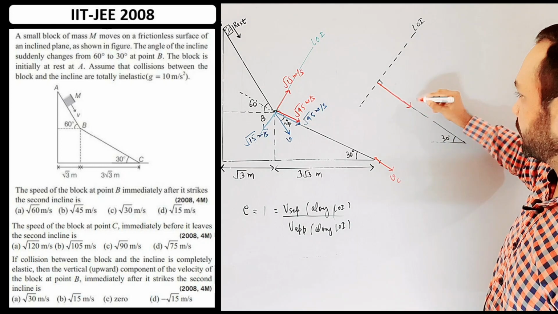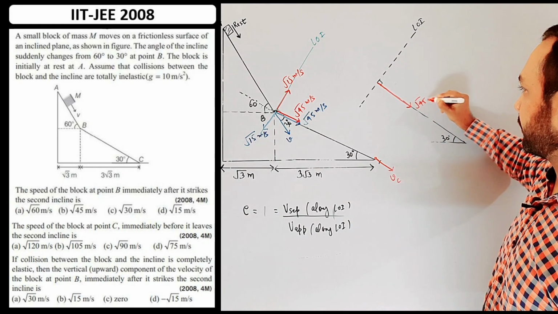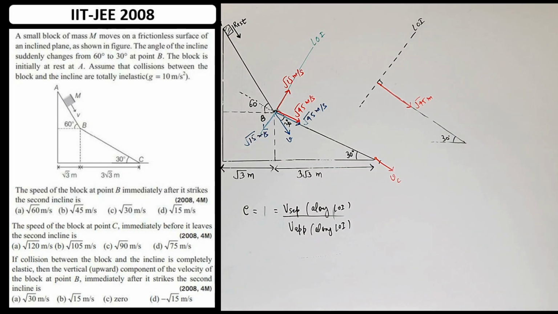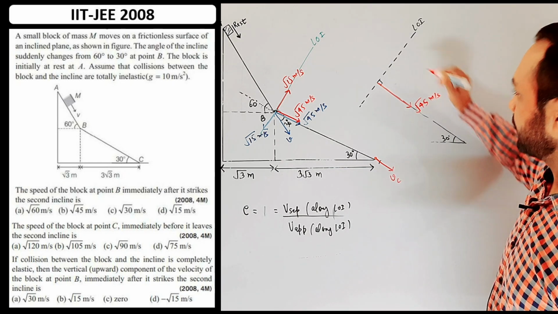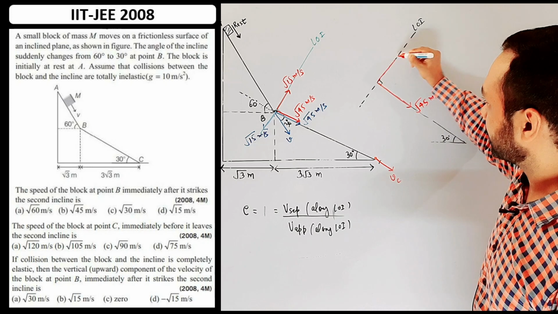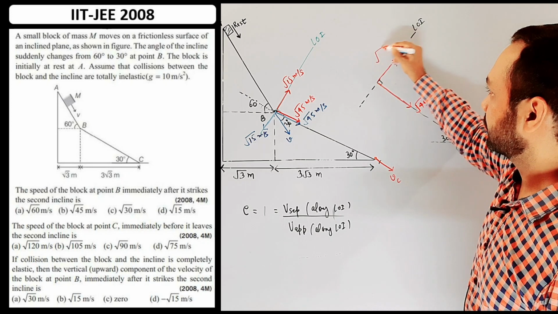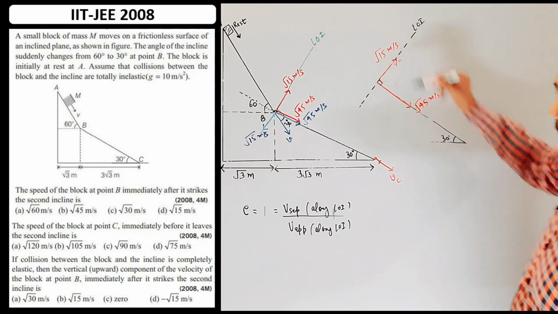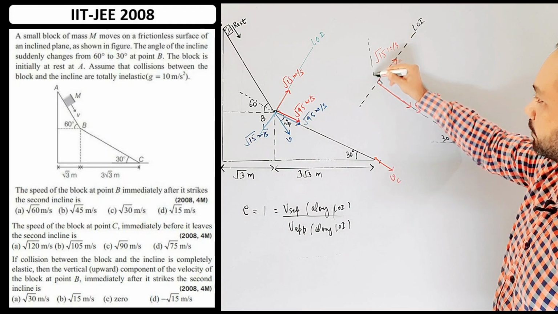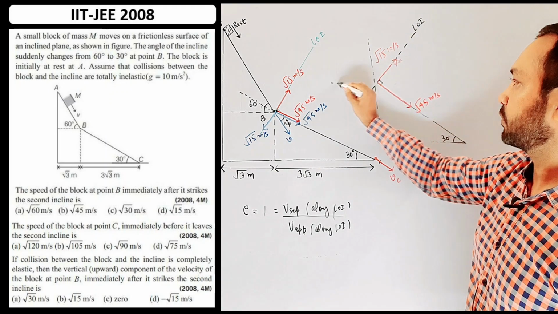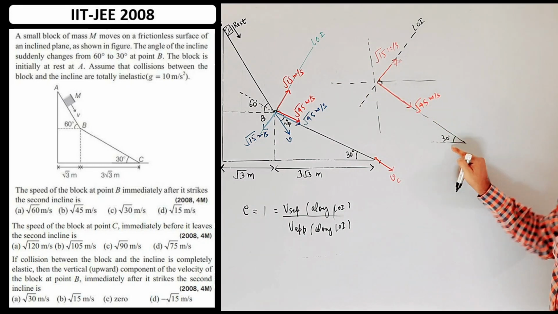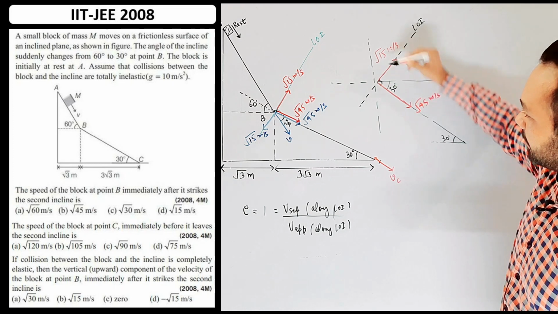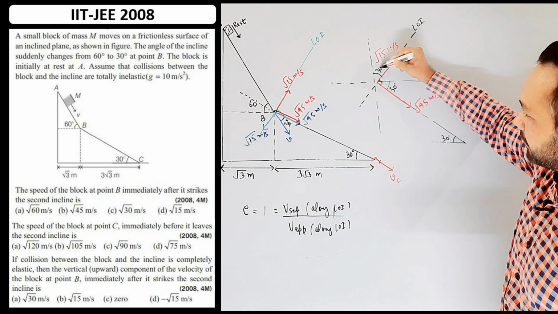This component was root 45 meter per second, and along LOI the component is root 15 meter per second. So this is the vertical line and this is the horizontal line. This angle is 30 degrees, so this angle is 30 degree and this angle is 30 degree.